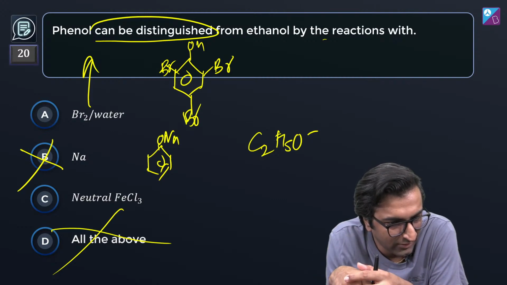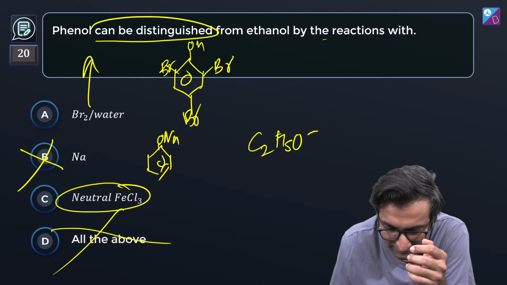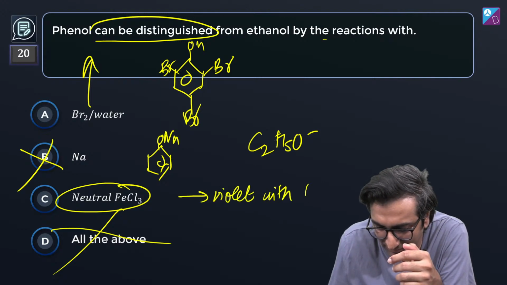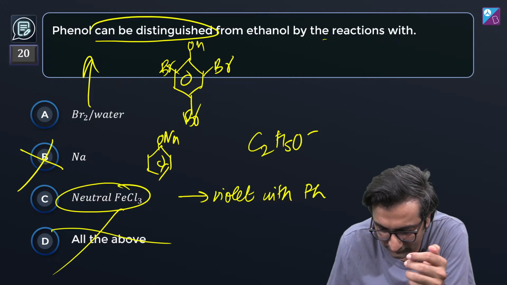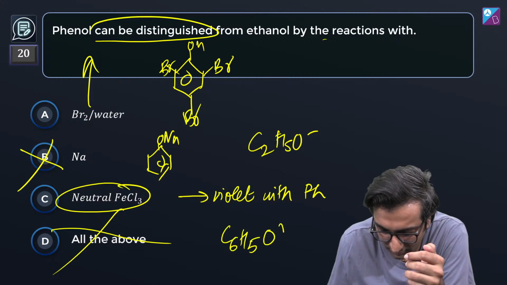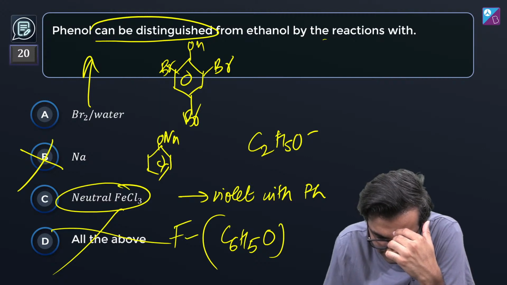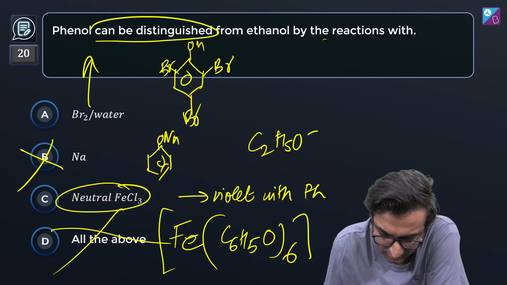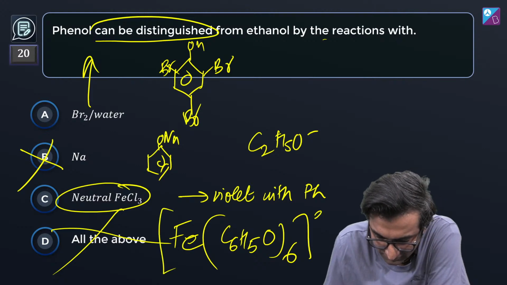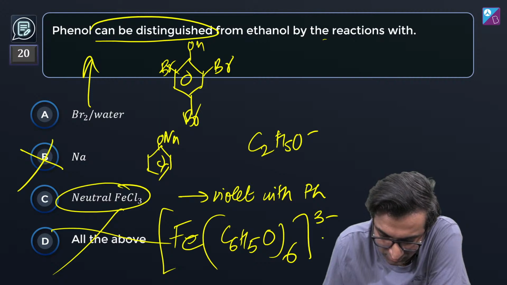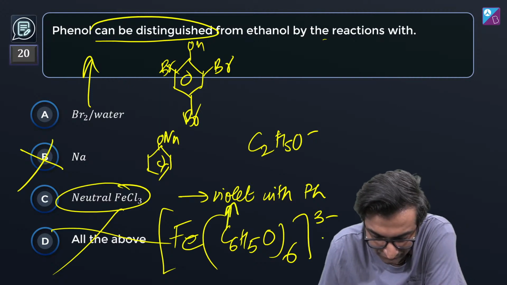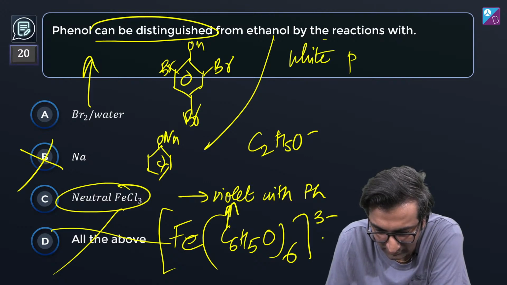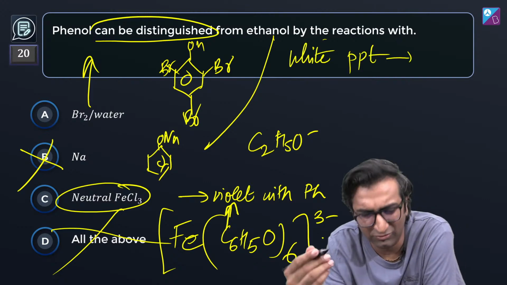Yes, thank you, Mohit. Violet with phenol is neutral FeCl3. FeCl3 is violet with phenol. Thanks. Let's talk about that. Why does it become violet with phenol? Because it forms this awesome complex. What's the number? Is it 6? I want to say 6. And phenol ka negative charge hoga, so it will be 3 minus. This is the compound that gives you the violet color with neutral FeCl3. And ethanol ban jayega सफेद PPT. Right? That's just the whole क्या बोलते हैं उसको Lucas test, right?